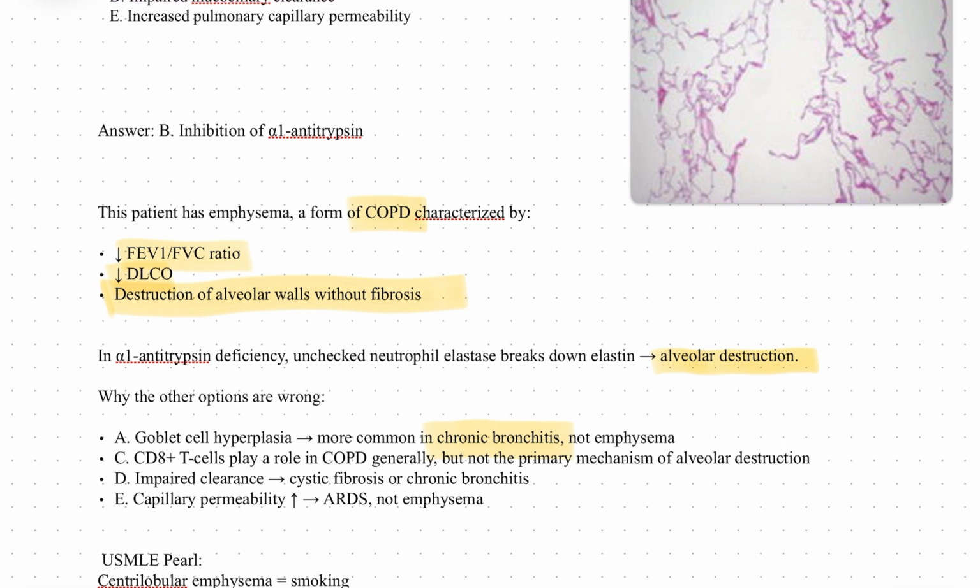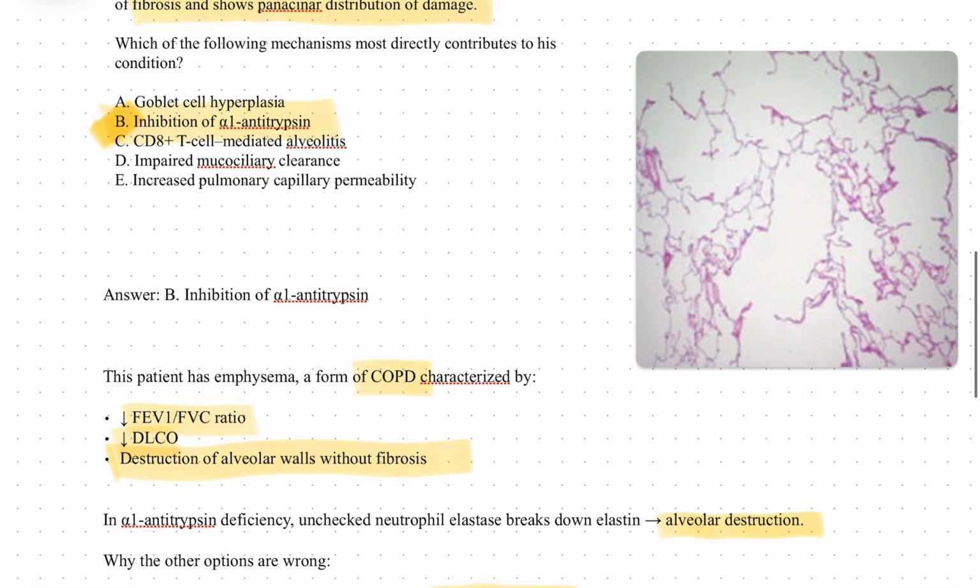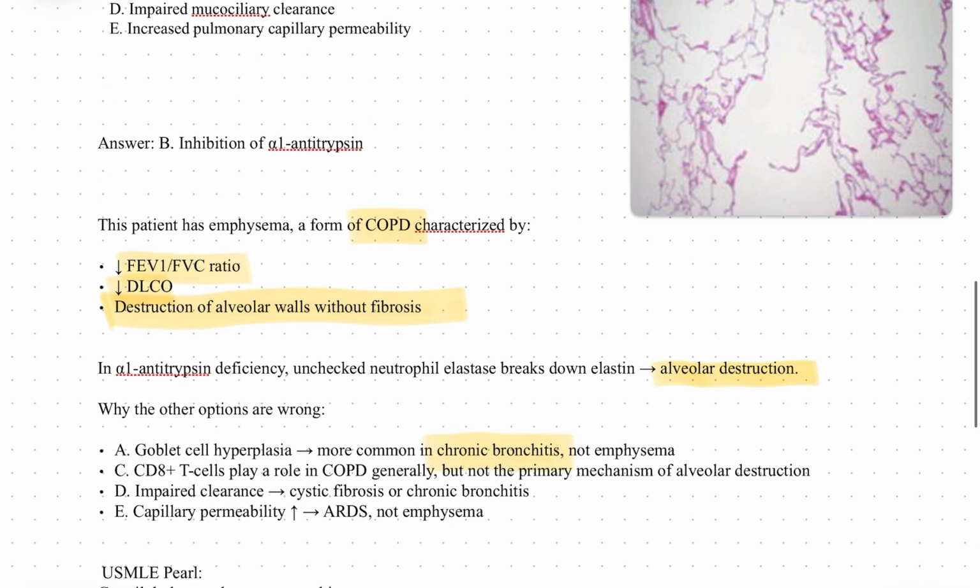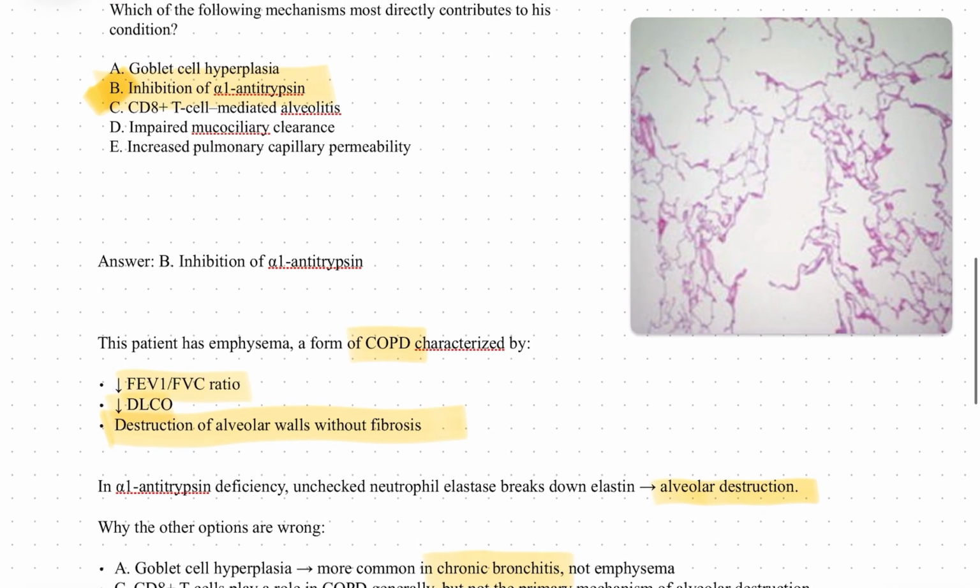CD8 plus T cell plays an important role in COPD, but it is not a primary mechanism of alveolar destruction, so it is not a correct answer. Impaired clearance is generally seen in chronic bronchitis, which is associated with cystic fibrosis. If it is associated with cystic fibrosis, it will exacerbate this condition. So it is not an answer. Capillary permeability is increased in acute respiratory distress syndrome, not emphysema. So this is also not a correct answer. So the correct answer is inhibition of alpha-1 antitrypsin.